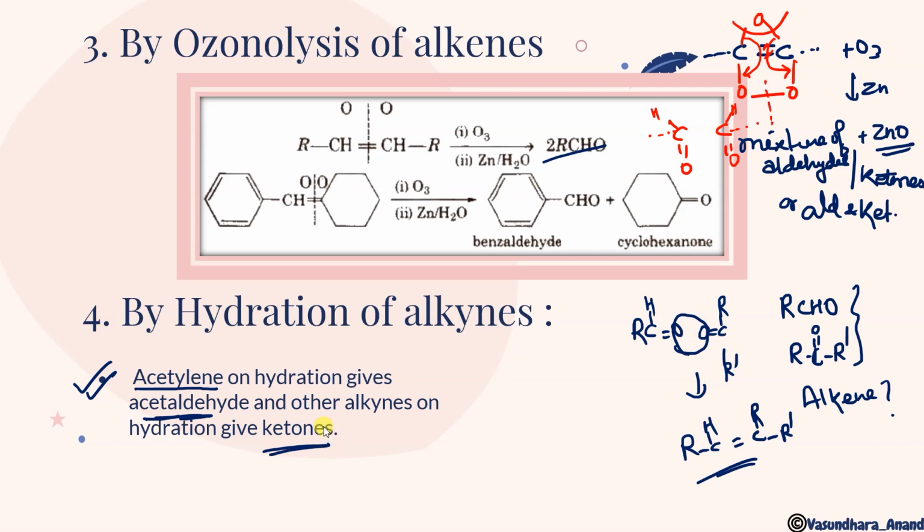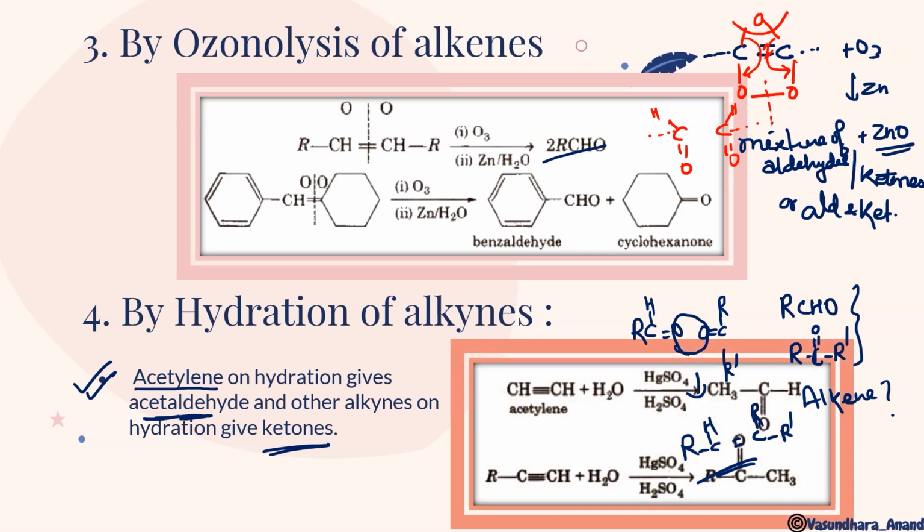Clear? How will the keto-enol mechanism be used over here? First it will give you an enol, and then it turns into a ketone. So acetylene will give you acetaldehyde directly, and any other will give you a ketone. This reaction is done in the presence of HgSO4 and H2SO4.